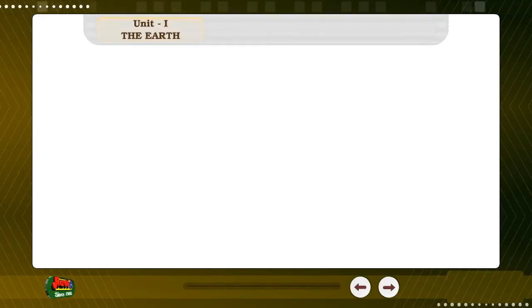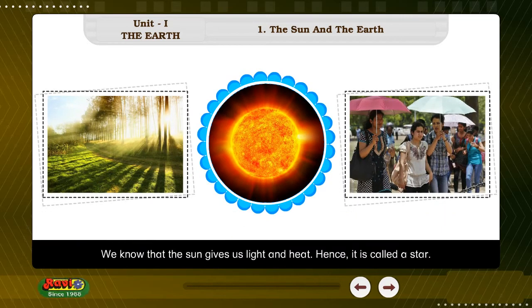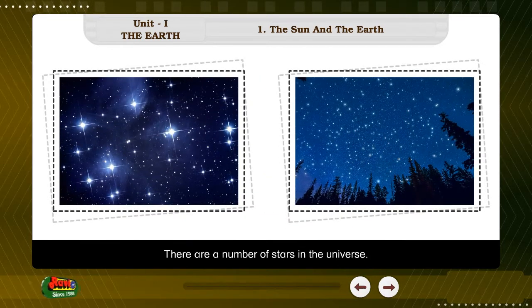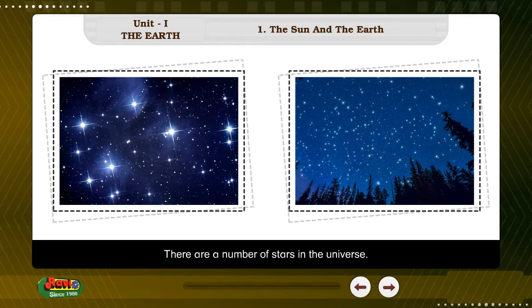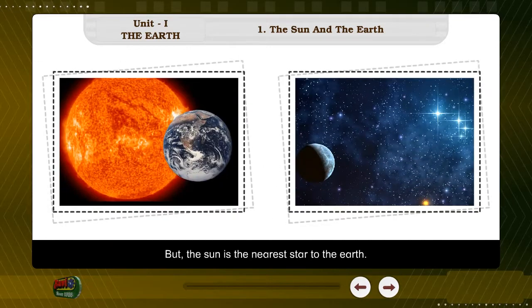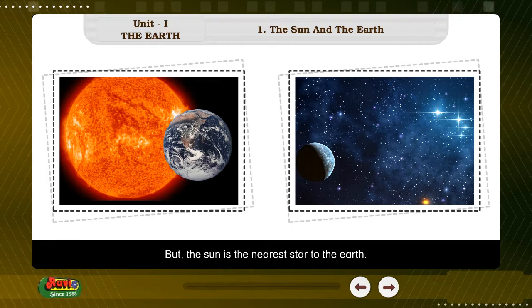Unit 1. The Earth. 1. The Sun and the Earth. We know that the Sun gives us light and heat. Hence, it is called a star. There are a number of stars in the universe, but the Sun is the nearest star to the Earth.